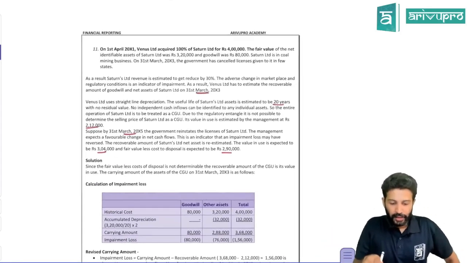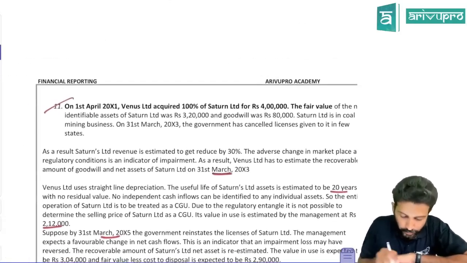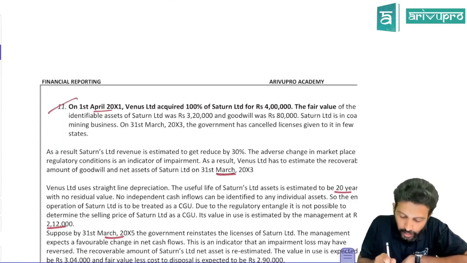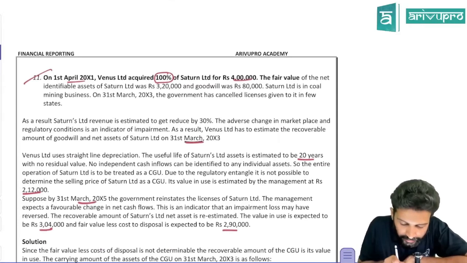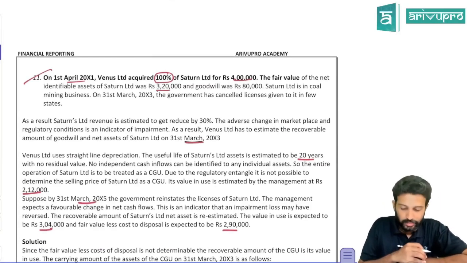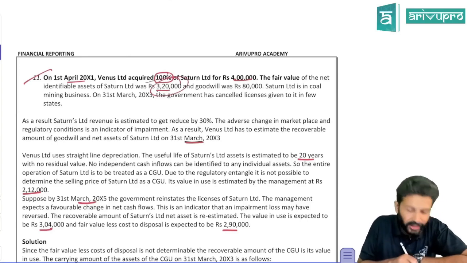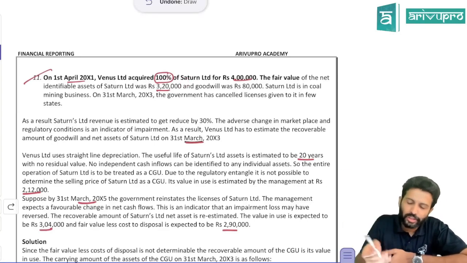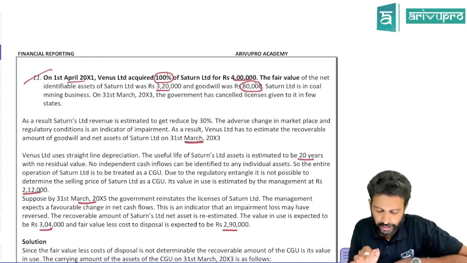All right, people. The first one, question number 11, we shall run through. On 1st April 20x1, Venus Limited acquired 100% of Saturn Limited for 4 lakhs. So that is your purchase consideration. The fair value of identifiable net assets was 3,20,000. So PC is 4 lakh, net asset is 3,20,000, so obviously NCI is not there. So goodwill would have been 80,000. They have only given goodwill due to business combination as 80,000.